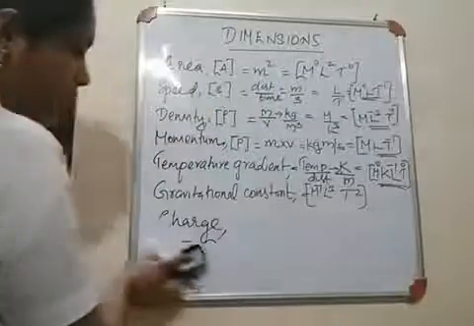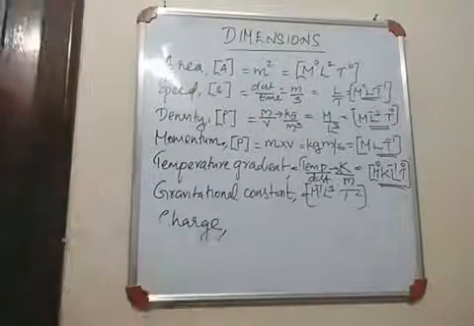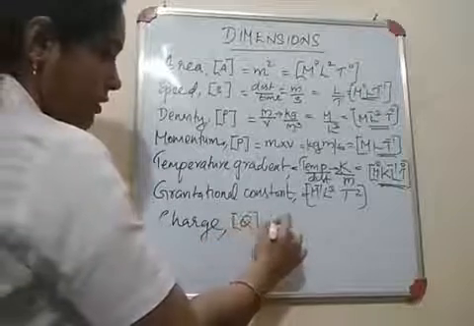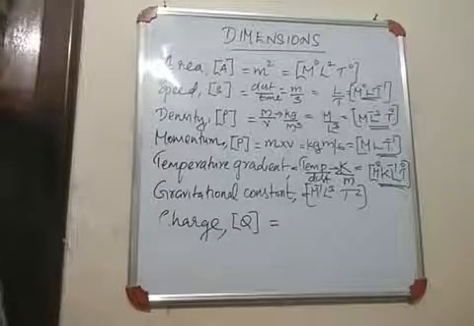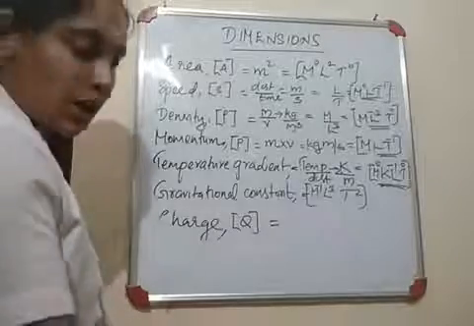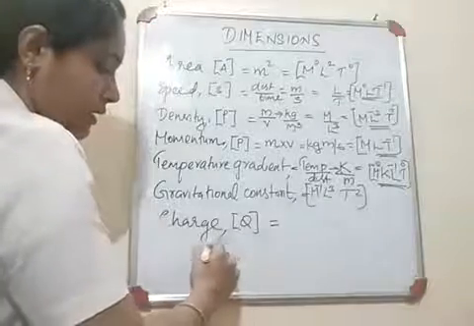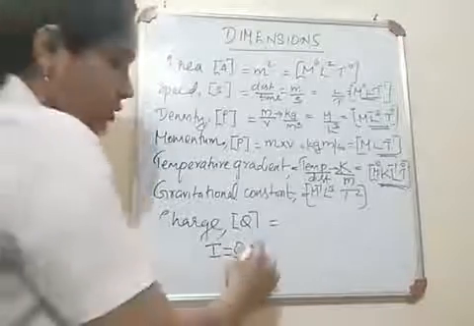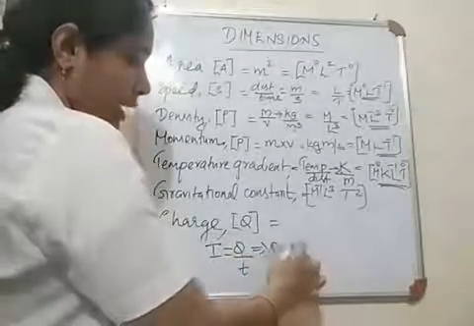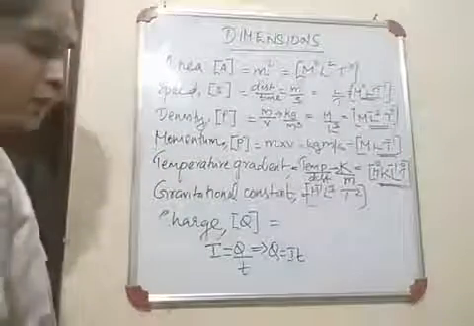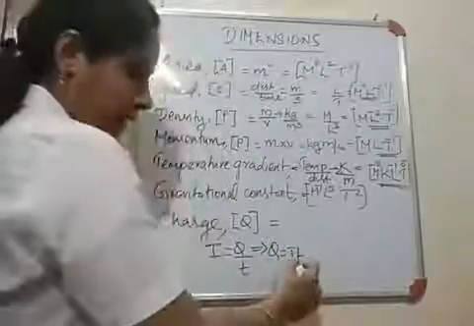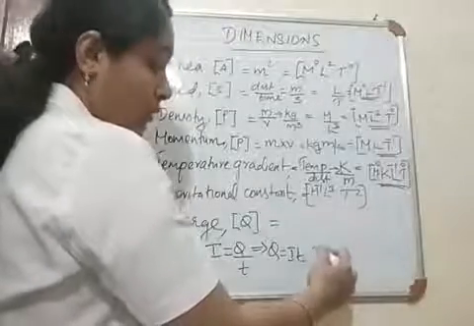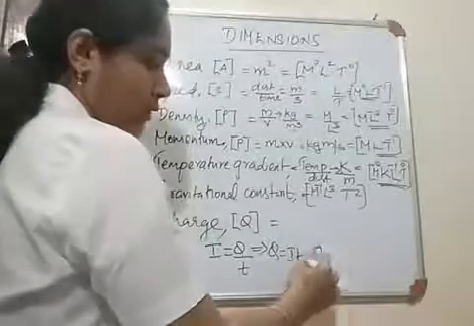Again, what is the next one? Charge. What is the dimensional form of charge? You must know the equation to find out charge. You know current I is equal to Q by T, right? So what will be Q? Q is equal to I into T. And what is I? Current. What is the unit of current? It is ampere. And what is the unit of time?